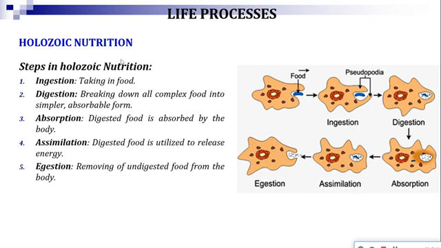So the holozoic mode of nutrition actually includes 5 different steps. First one is ingestion. Ingestion means taking the food. Next one is digestion, that means breaking down of all complex food into simpler absorbable form. Then the third step is absorption. Digested food is absorbed by the body. Fourth one is assimilation, that is digested food is utilized to release energy. And the last step is egestion, removing of undigested food from the body.